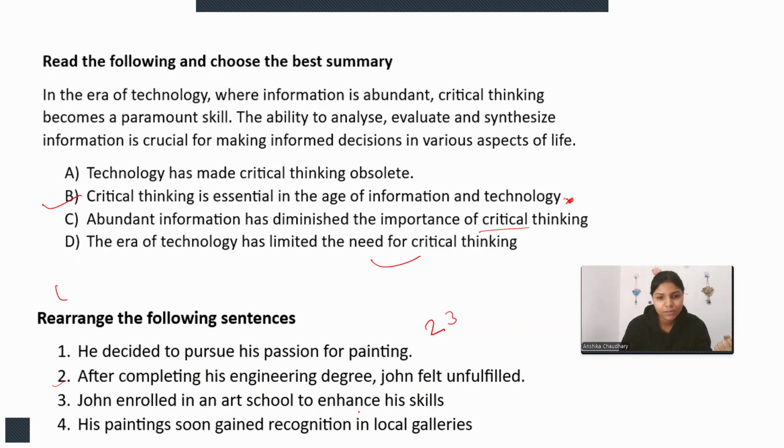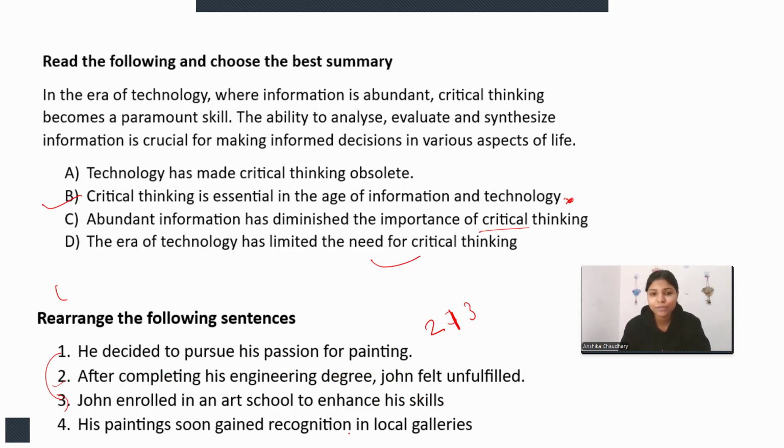Just a minute. After completing his engineering degree, John felt unfulfilled. He decided to pursue his passion for painting. So John has a passion for painting, and he decided to pursue it. For this decision, he has to take some action. As an action, he enrolled in an art school.